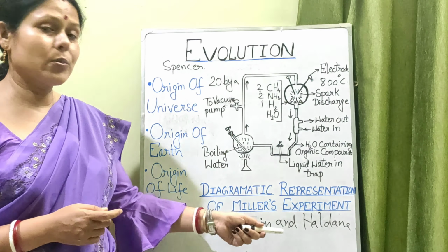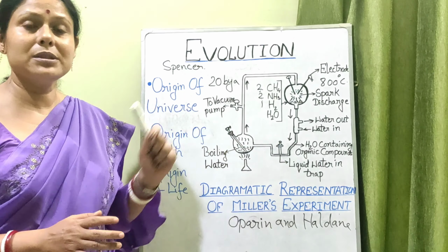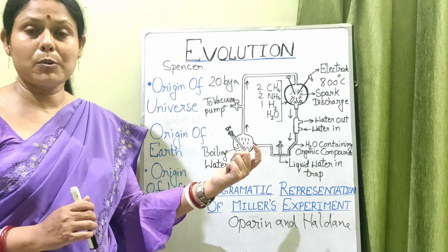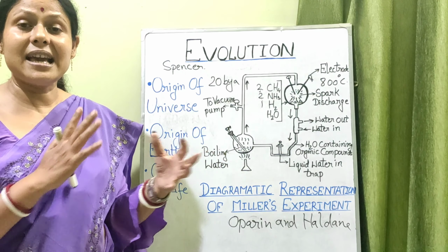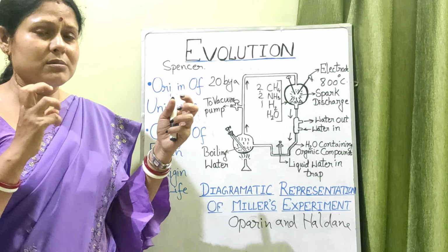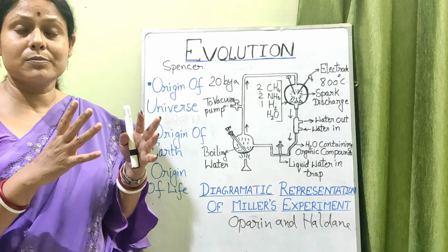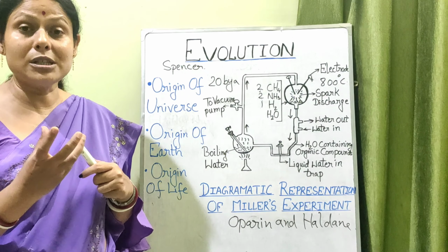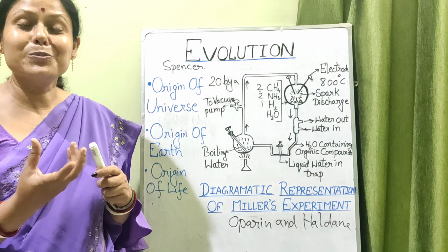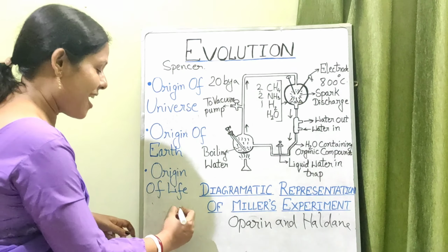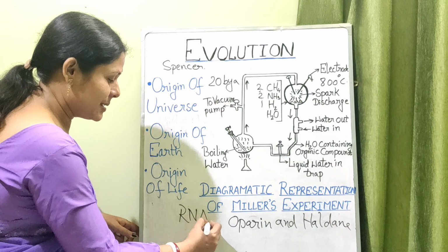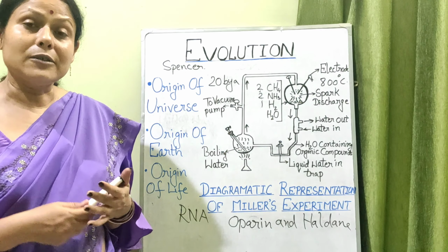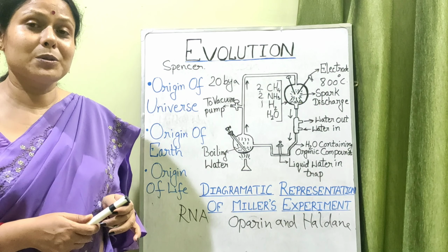Now later on, Haldane and Oparin did not stop there. When they performed this experiment, they took these substances, amino acids, polysaccharides, carbohydrates, fatty acids, and they agitated all these molecules at a very high speed, and that resulted in the formation of some kind of proteins, and they also produced RNA. This RNA which was produced was very surprising, and that was perhaps the reason why they could confirm that yes, RNA could be the possible genetic material of the primitive atmosphere.